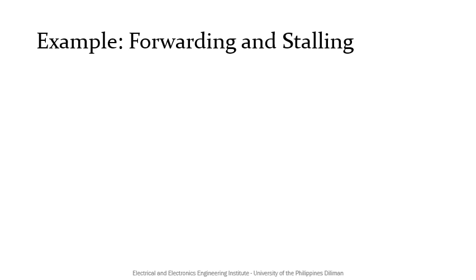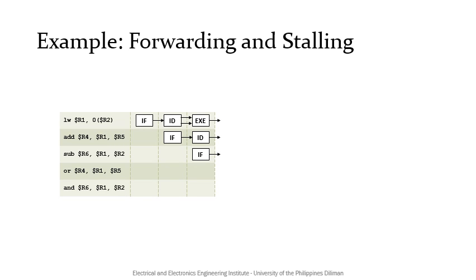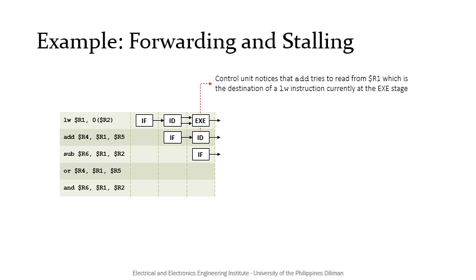Say we go with the stalling option and that we are just at the 3rd clock cycle. The load word is at the EXE stage, the add is being decoded at the ID stage, while the sub instruction is being fetched at the IF stage. During this clock cycle, as the add instruction is being decoded, the control unit notices that the add tries to read from R1, which is the destination register of a load word instruction currently at the EXE stage.